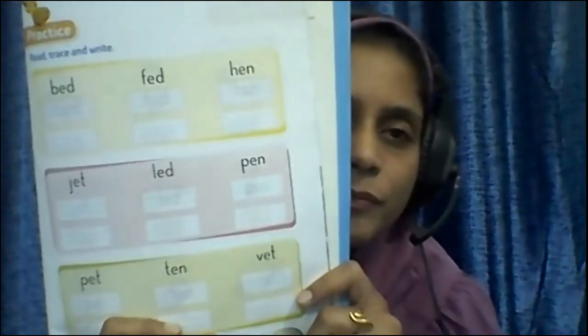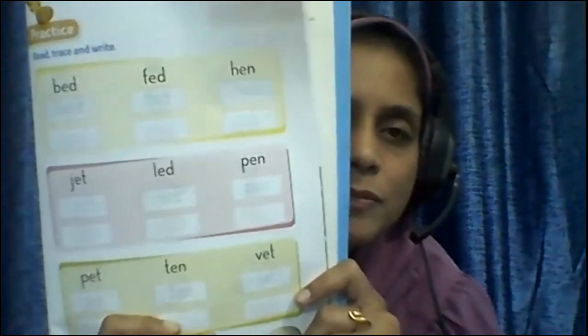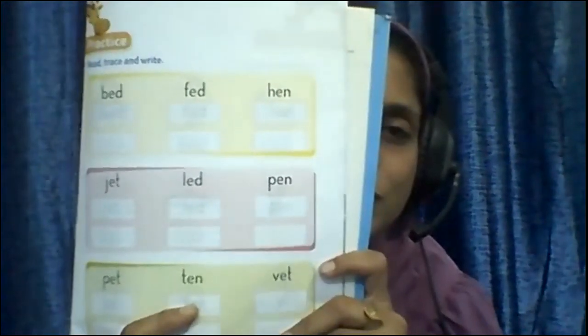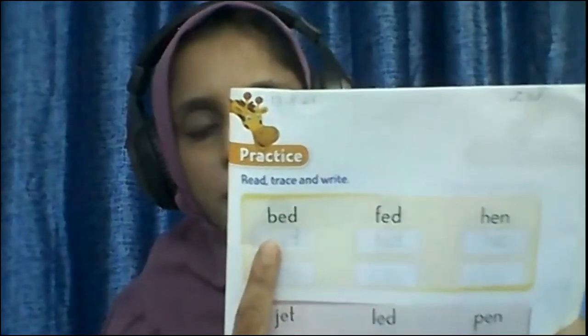Page number 99. Okay. So the first one is, come on, kids, try to read it.